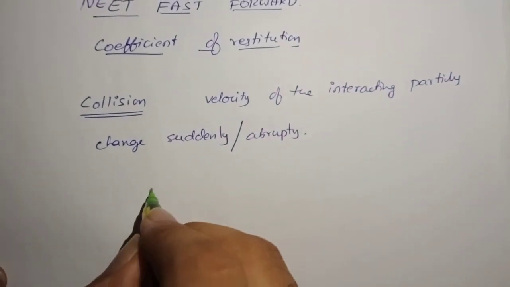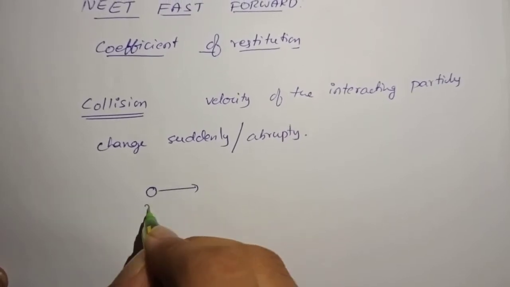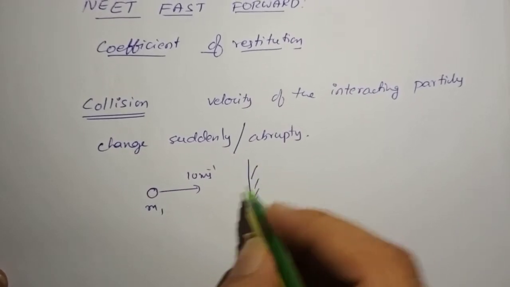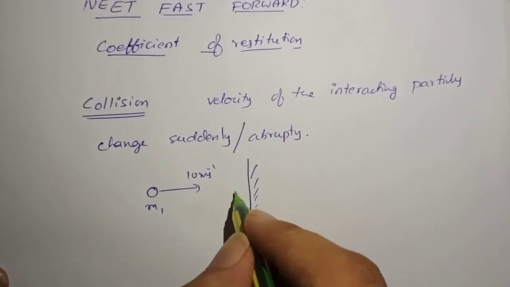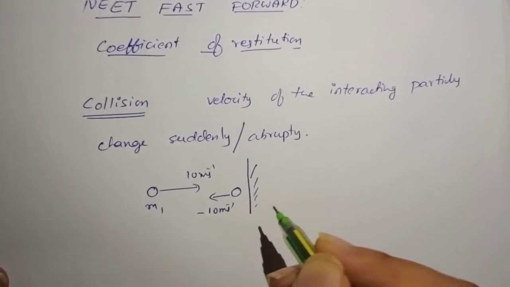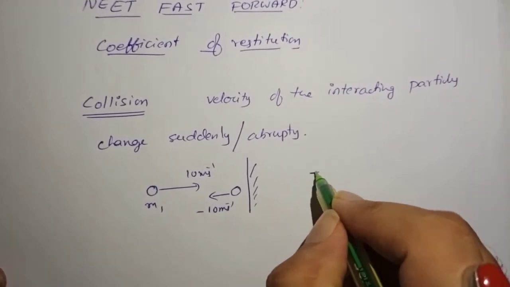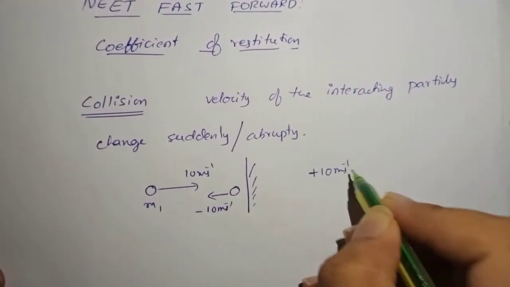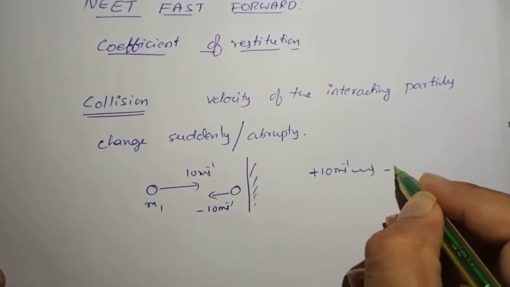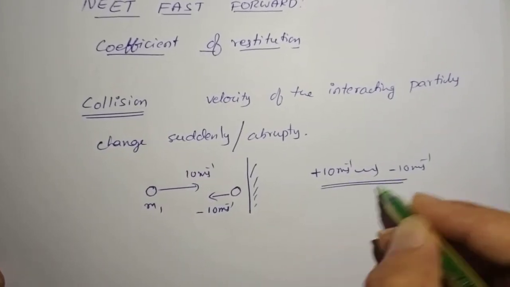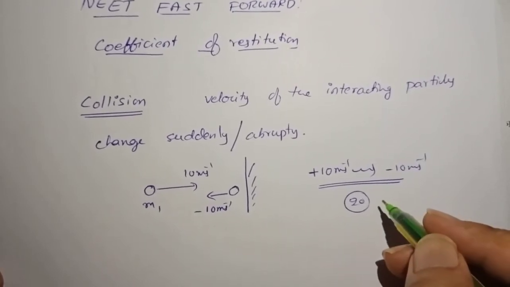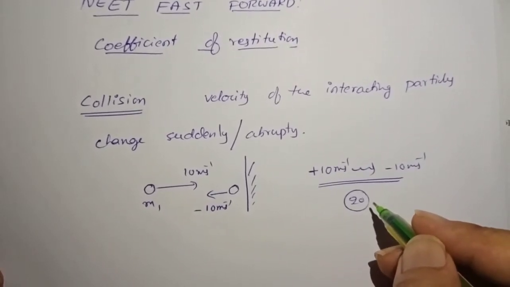Say for example, there is a body of mass m moving with a velocity 10 meter per second, and there is a wall here. After hitting the wall, let us suppose that the ball comes back with the same velocity of minus 10 meter per second, but in the opposite direction. What happened? Initially the velocity was 10 meter per second. Immediately after collision, suddenly the velocity is minus 10 meter per second. So there is a sudden change in velocity of a magnitude equal to 20. If there is a sudden change, we say that the body is undergoing collision.